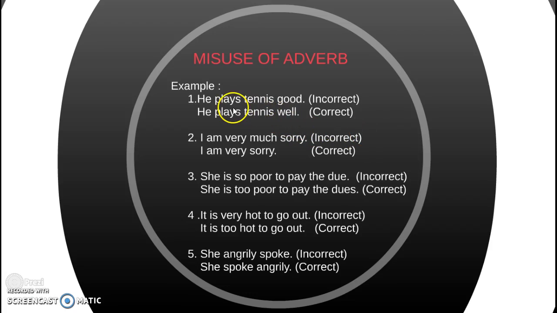"He plays tennis good" is incorrect. "He plays tennis well" is correct. "I am very much sorry" is wrong; "I am very sorry" is correct. "She is so poor to pay the dues" is wrong, and the correct one is "She is too poor to pay the dues".